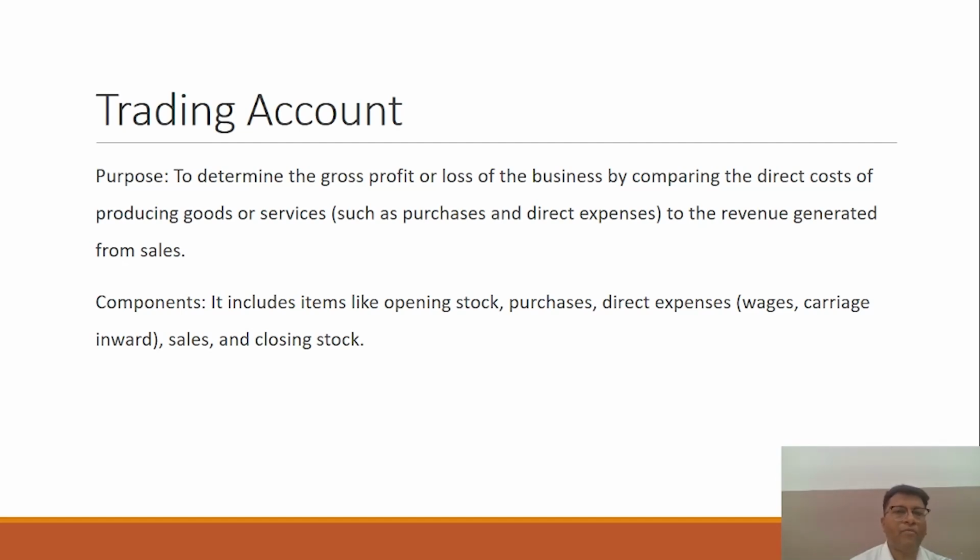And when we talk about the components of the trading account, it means the items which are recorded in the trading account: opening stock, purchase, sales, closing stock, and direct expenses, which are directly incurred or directly related to the cost of production, right? So the trading account is prepared under the financial statements to find out the gross profit, or maybe there is a gross loss. So in order to calculate this gross profit or gross loss, you are preparing the trading account.